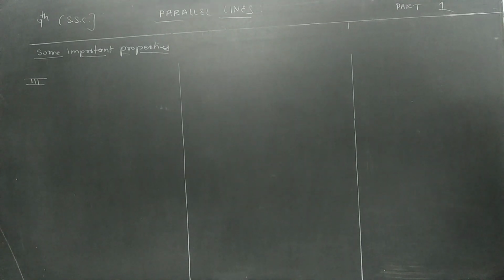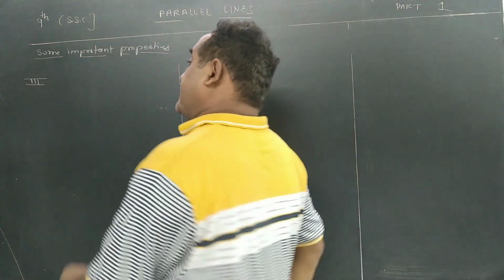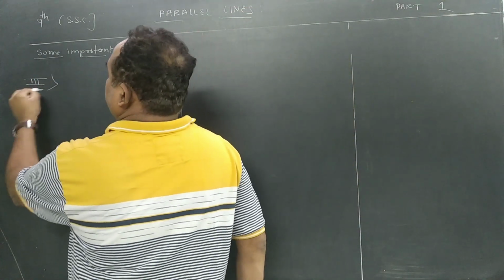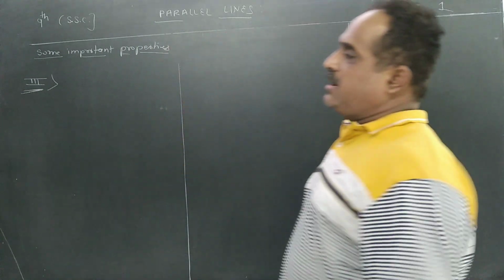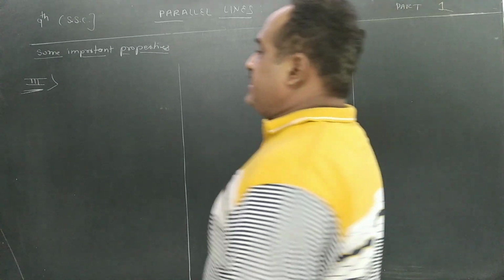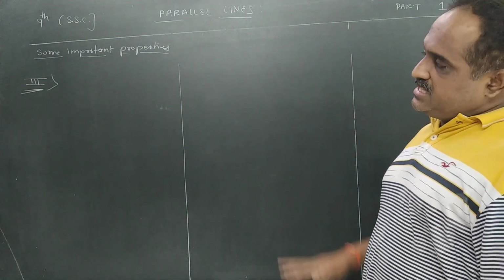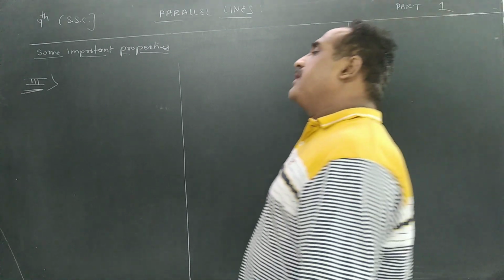Now the third property is actually a property for parallel lines. तो ये तो ज्यादा important है, तो हमें ये properties को पूरा याद रखना है. Not only for 9th standard, आगे भी काम आने वाला है. It is not mentioned in the parallel lines, but it is there for parallel lines.